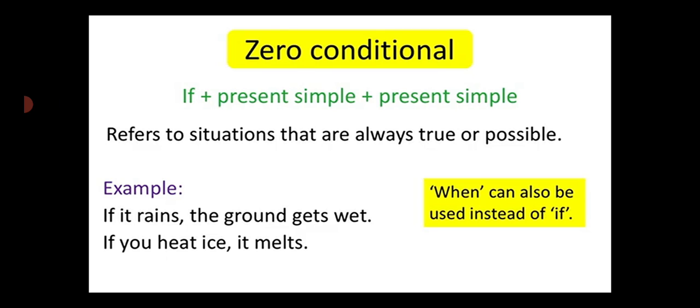For example, if it rains, the ground gets wet. It is a sure thing that if it rains, the ground will get wet. If you heat ice, it melts. So you are sure about these two situations. This is your zero conditional. And one more thing, instead of if, you can also use when. When it rains, the ground gets wet. When you heat ice, it melts.